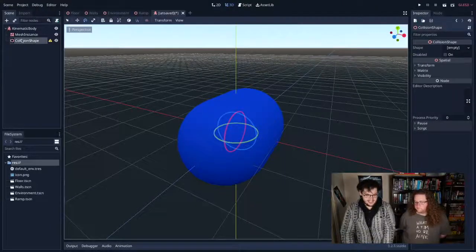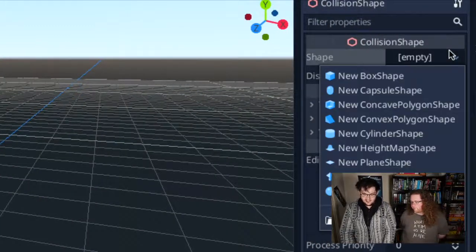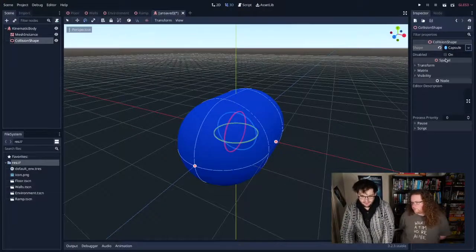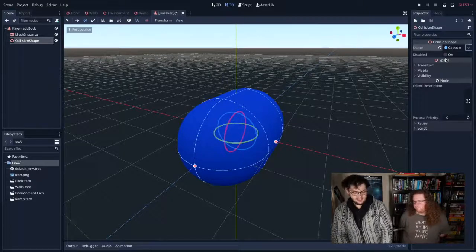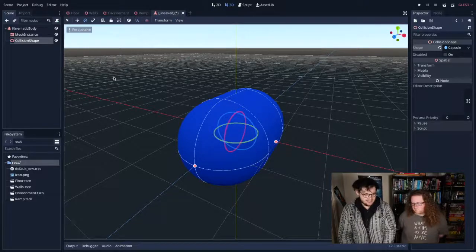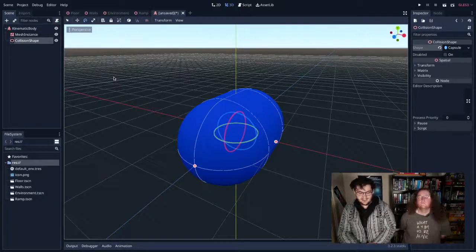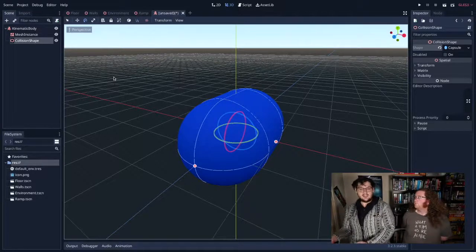So what I'm going to do is click this collision shape, and just like I did when I added a capsule on a cube, go over here to its inspector and say your shape is actually a capsule. Ta-da! Because I haven't modified the default parameters or rotated the capsule, it knows it's in exactly the same position, so it's good for now. So right now we have a player that can move because it's kinematic. It can collide with things because it has a collision shape, and it knows its shape, which is capsule.